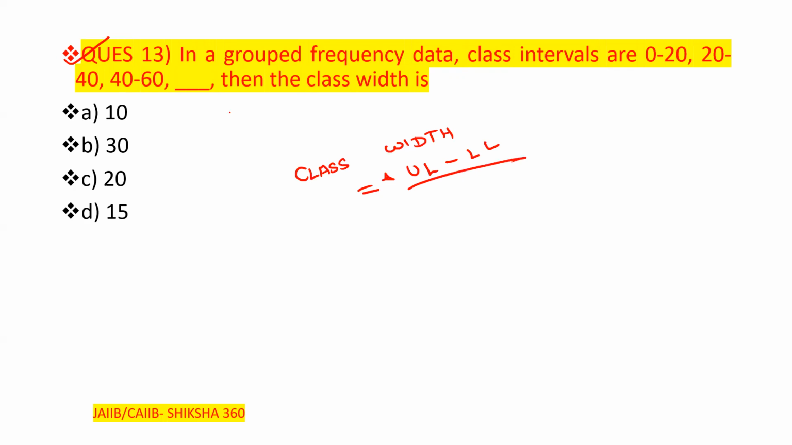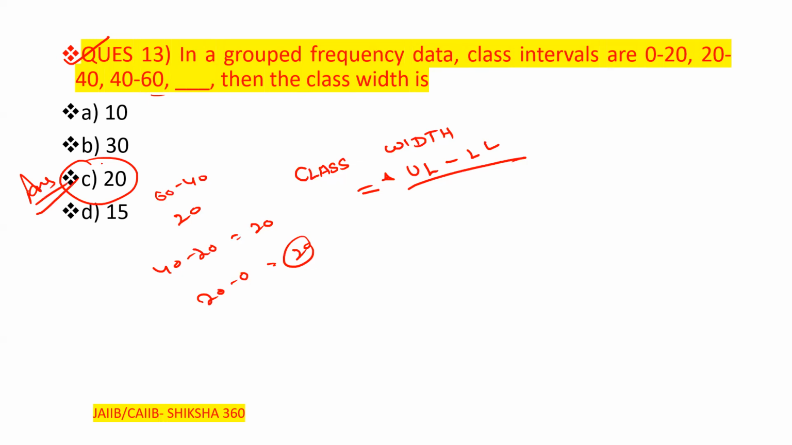So what is the upper limit? Here we can say 60 minus 40, that is 20, or 40 minus 20, that is 20 also, or 20 minus 0, that is 20 also. Clear, so what is the class width here? Option number C will be the answer here, that is 20. So class width here is 20. So option number C will be the correct answer here.